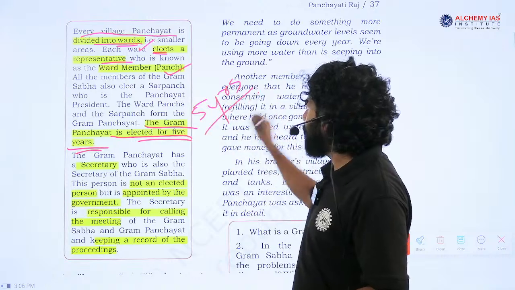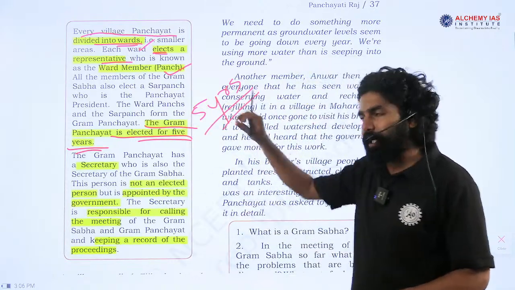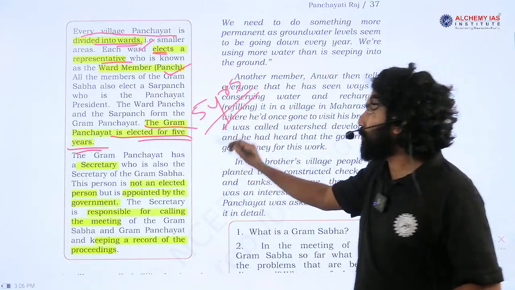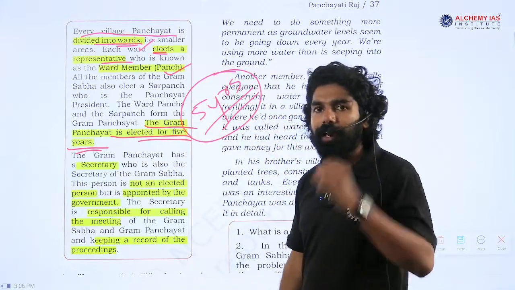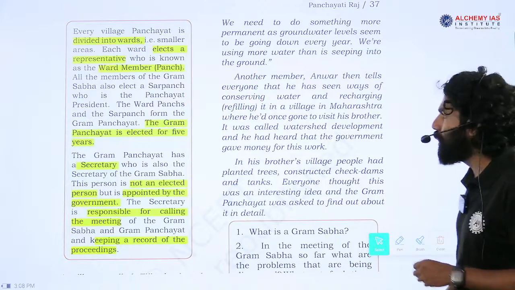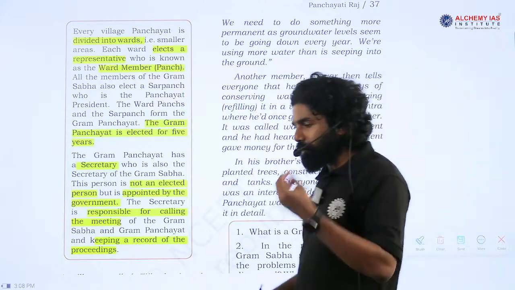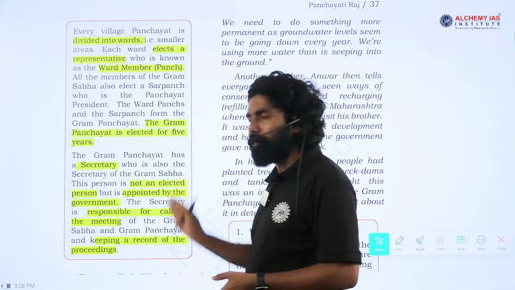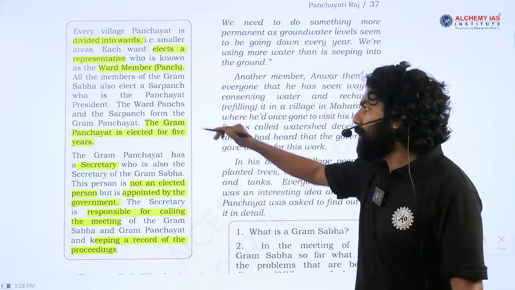In the same way, the tenure of the Gram Panchayat is also 5 years. So this is another fact that we have to note down from our exam perspective. If a question comes with respect to the tenure of the Panchayat, the tenure of the Gram Panchayat is 5 years.